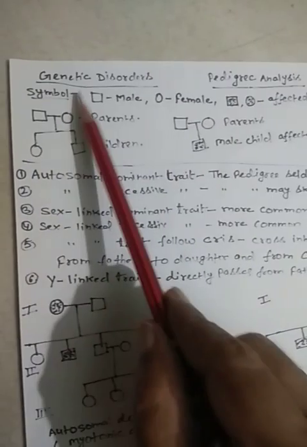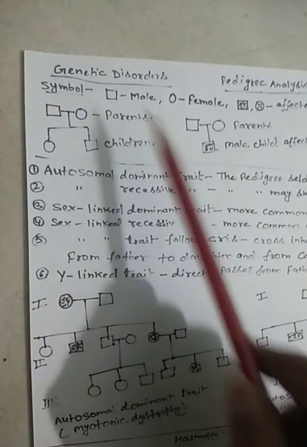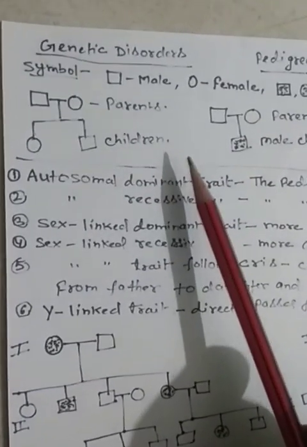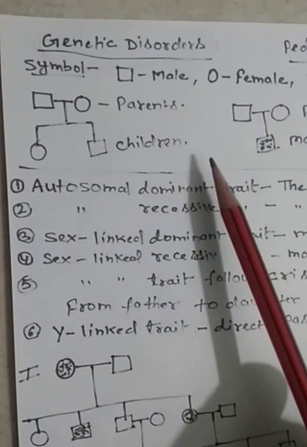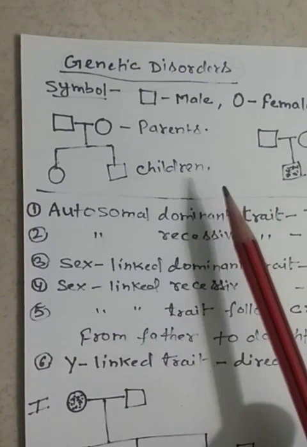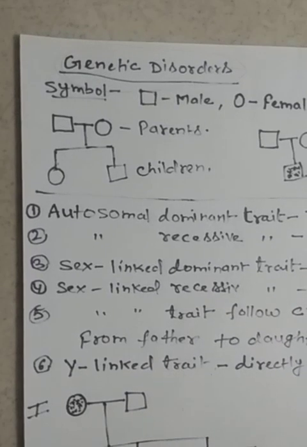Good morning, students. Today we are going to discuss genetic disorders. So, today we will discuss genetic disorders in human beings. Now, the question is how to know the genetic disorders in human beings. There are many disorders or diseases that occur in human beings. The question is how to know the pattern of inheritance of these disorders in human beings.